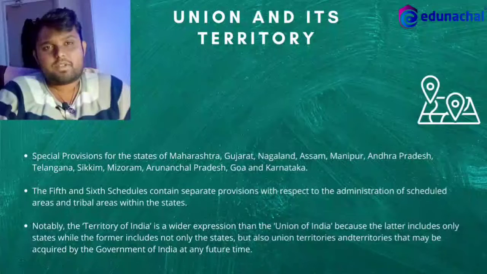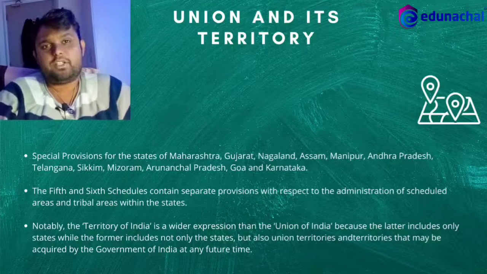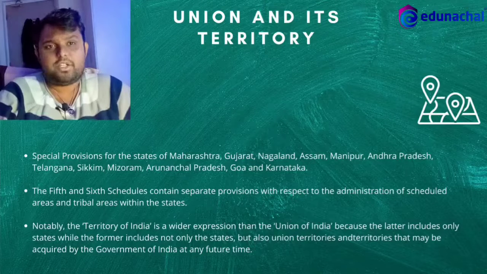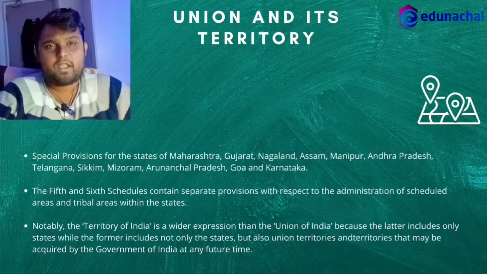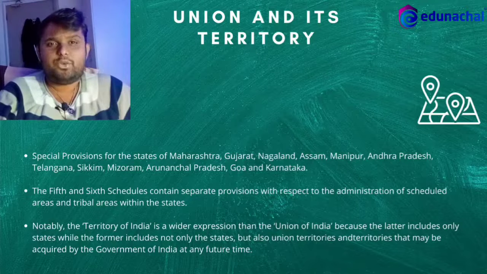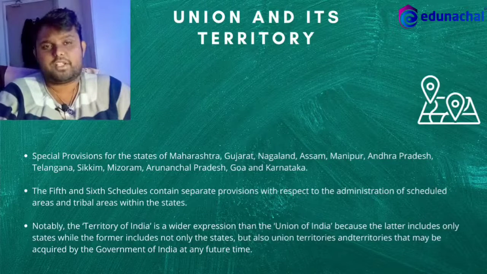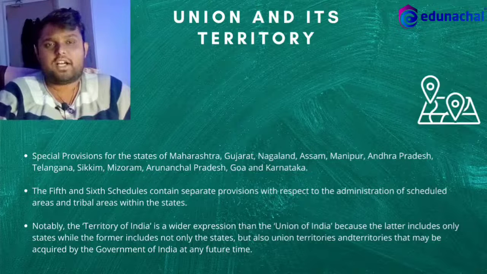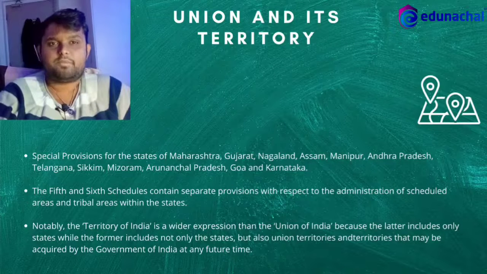Article 1 describes Indian territory, including the states, the union territories, and those regions which India might acquire in the upcoming times. You have to understand that there are uniform rules for all the states in the country, and also the union territories. But there are exceptions to it for their better functioning or for the better functioning of a community in them.